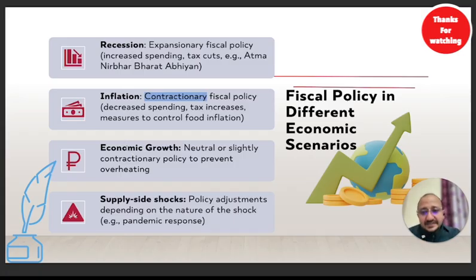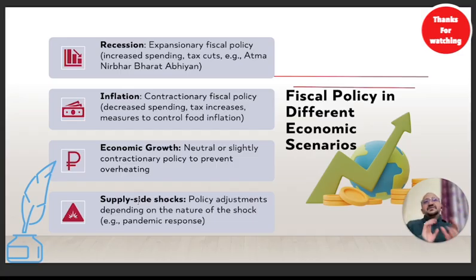Now, next is economic growth. If economic growth is already going well, fiscal policy could be neutral as well. Supply side shocks, guys, can also be handled using the same thing. The same policy was used during the Corona times, pandemic times. Because once the entire supply is really disrupted, demand will be disrupted.